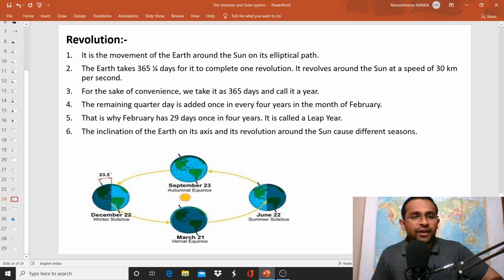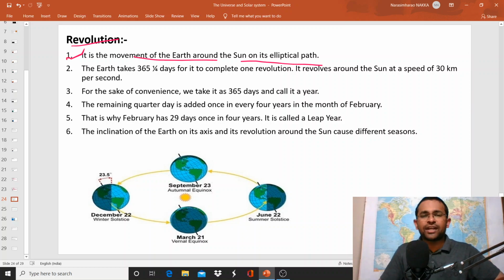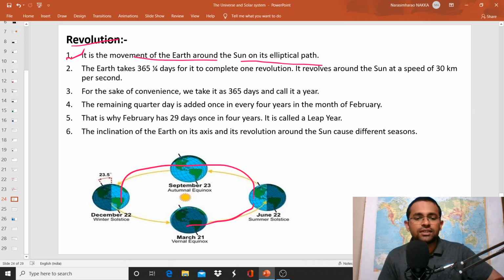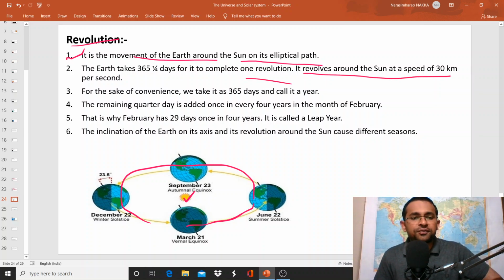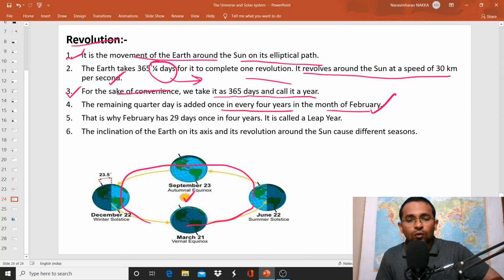And revolution. It is the movement of the earth around the sun on its elliptical path. So this is the elliptical path of the earth, and this is the sun. And the earth takes 365 plus 1/4 day to complete one revolution, and it revolves around the sun at the speed of 30 kilometers per second. And for the sake of convenience, we take it as 365 days and call it a year. And the remaining quarter days are added once in every 4 years in the month of February. And of course, we consider that year as a leap year. It comes for every 4 years.